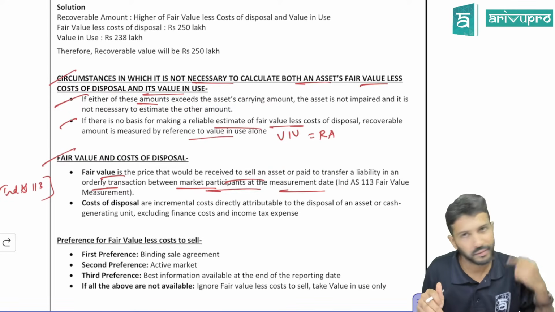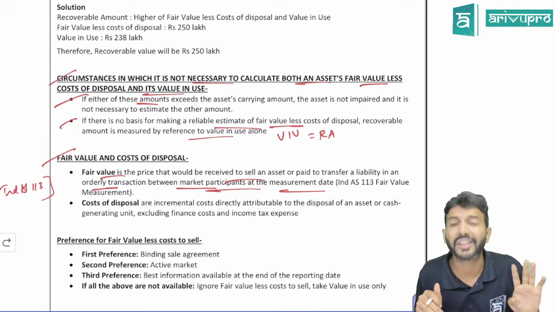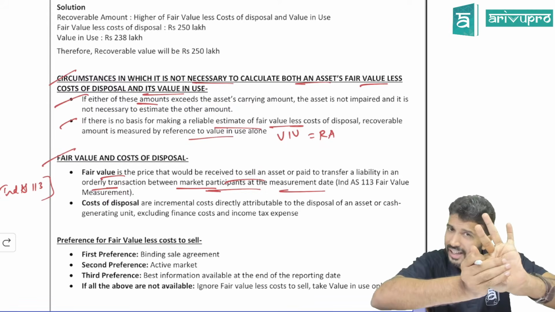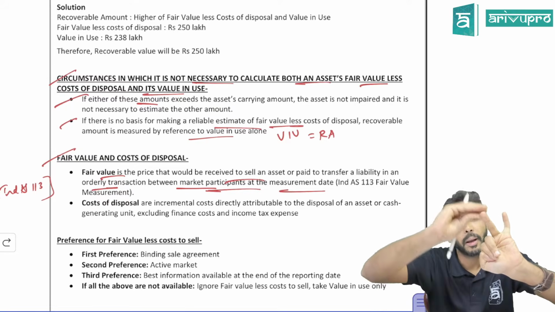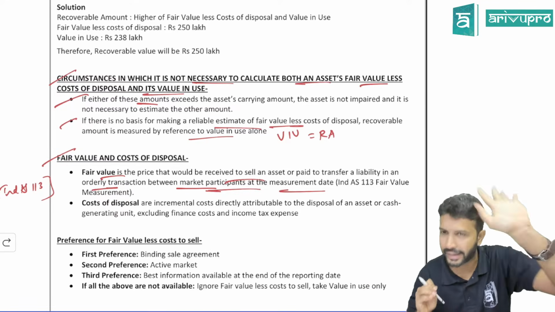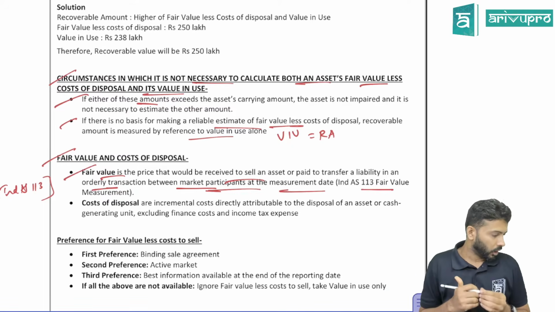Easy, everyone. Can we repeat it once more? See if you can remember it. Fair value is the price received when you sell an asset or transfer a liability in an orderly transaction between whom? Market participants on a particular measurement date. This definition is given in IND AS 113. Okay, awesome.